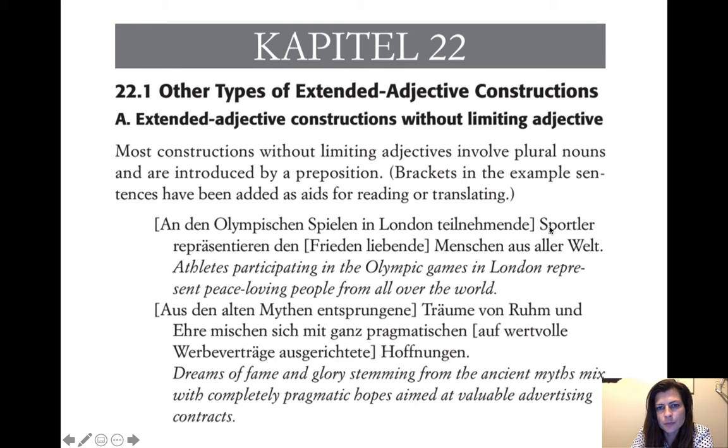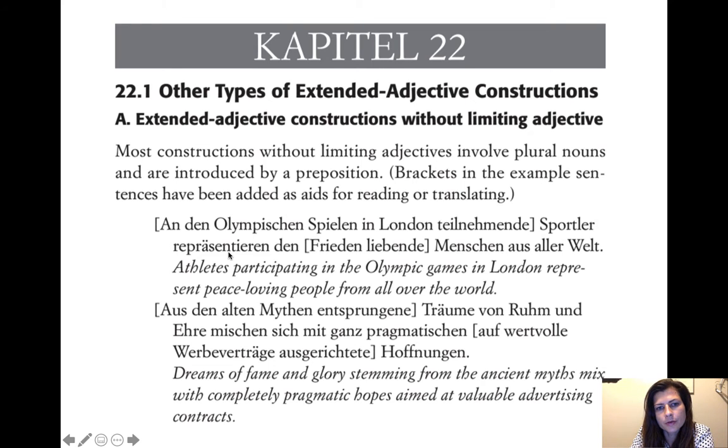So this first part is the subject of the sentence, and Sportler here is in the plural, athletes. You can't really see that it's in the plural because the ending doesn't change. This would look the same in the singular, but it is in the plural, and the big reason you can tell it's in the plural is because it doesn't have an article. So if it were singular, it would have to have an article of some kind, or else it would look weird. So what we have is athletes participate in the Olympic Games in London.